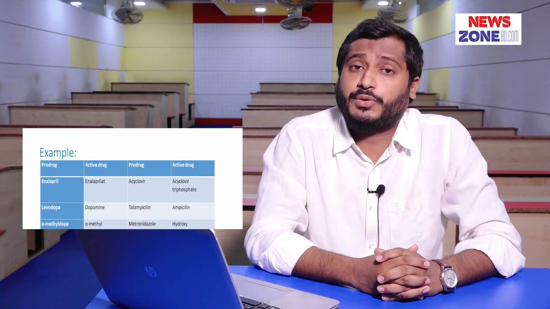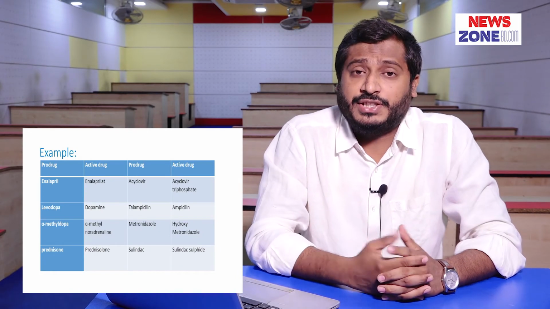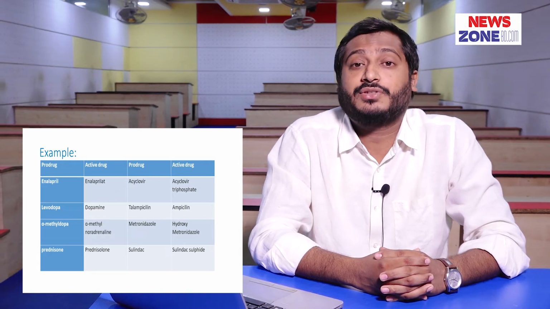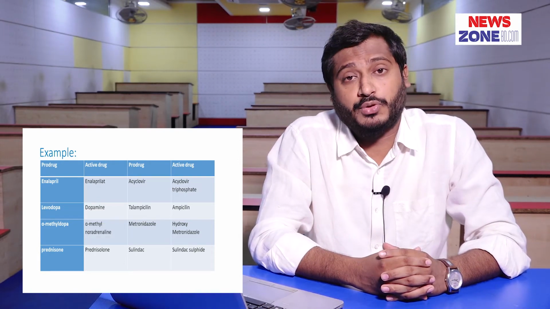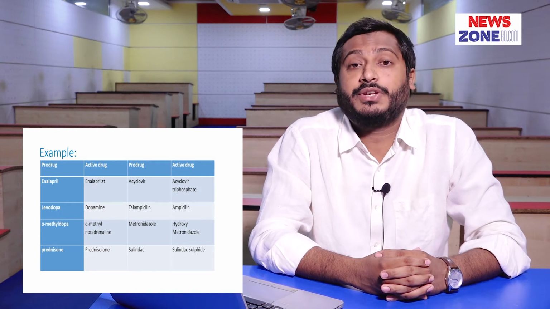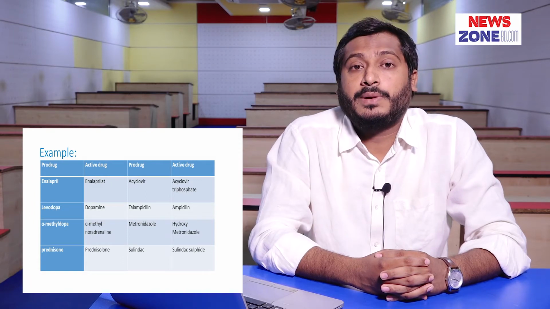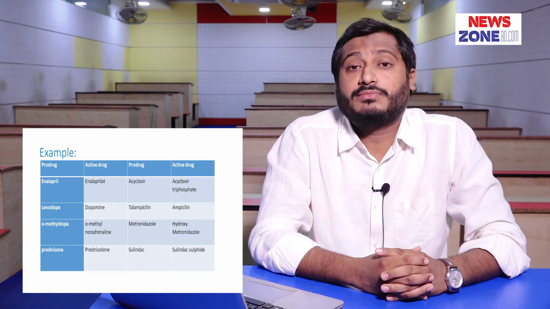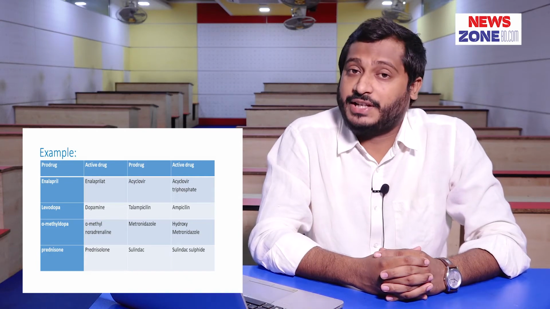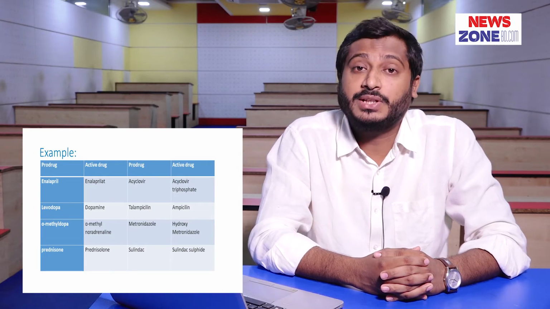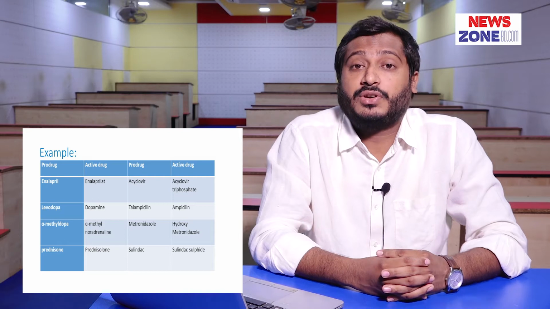Examples of prodrugs: enalapril is a prodrug that is converted to enalaprilat, the active drug. Levodopa is a prodrug that is converted to dopamine. Sulindac is a prodrug that is converted to sulindac sulfide. Metronidazole is a prodrug that is converted to hydroxymetronidazole. Talampicillin is a prodrug that is converted to ampicillin, the active drug. Acyclovir is a prodrug that is converted to acyclovir triphosphate, and zidovudine is a prodrug that is converted to zidovudine triphosphate.